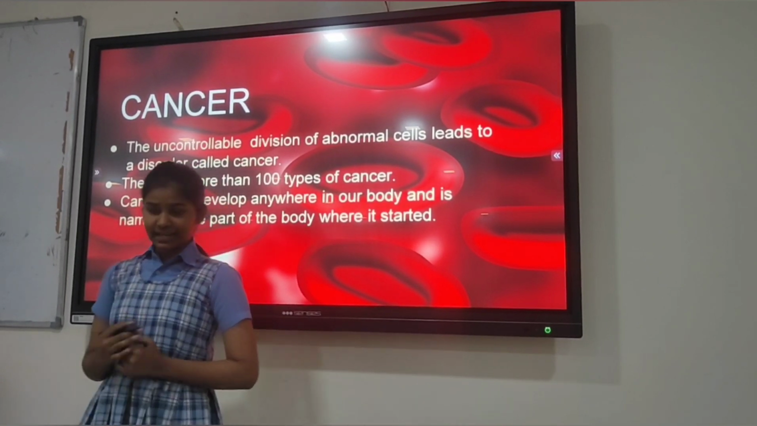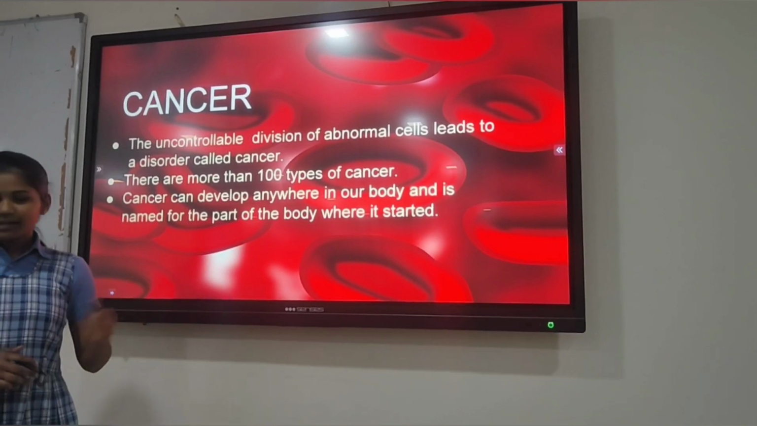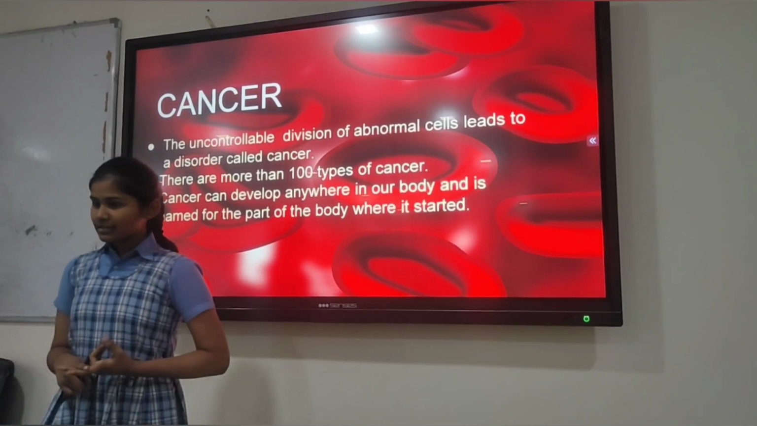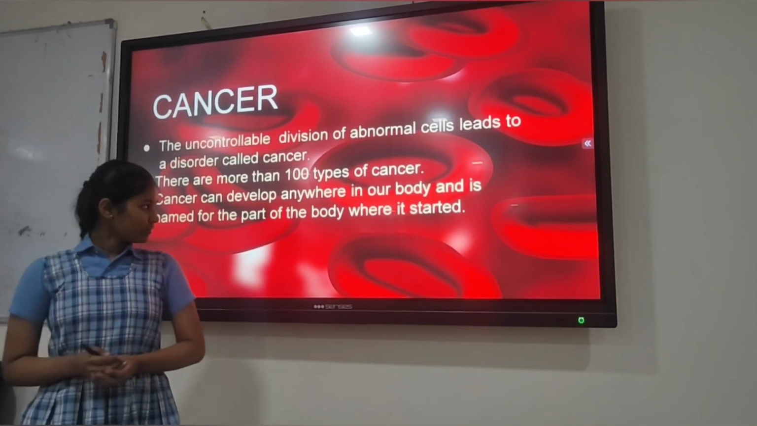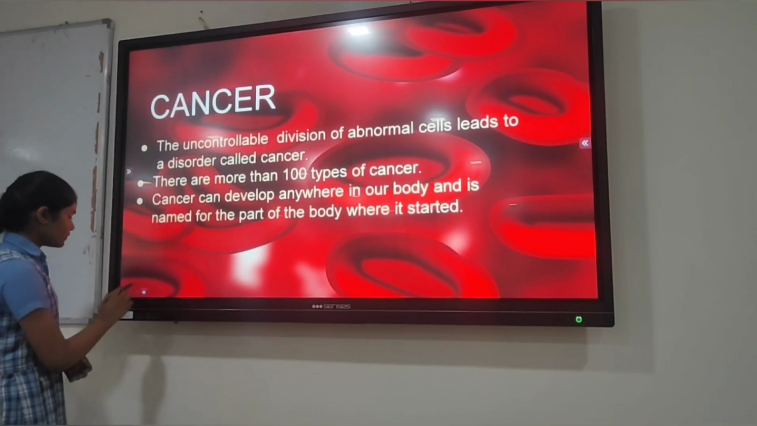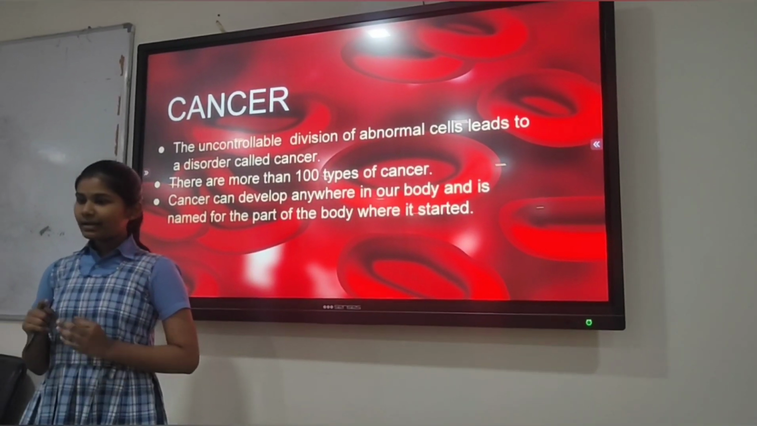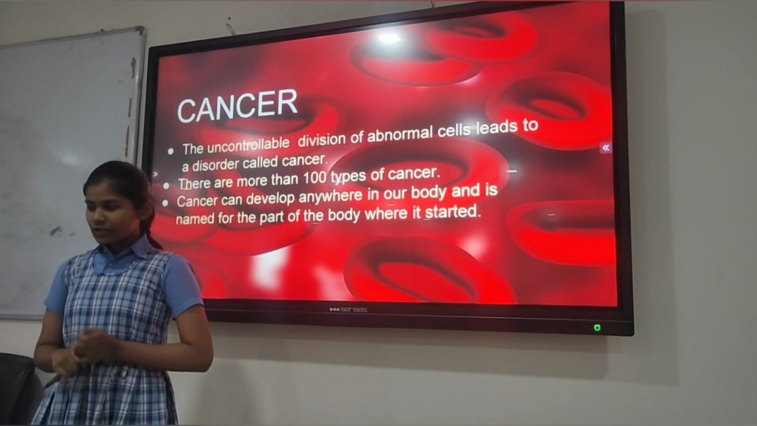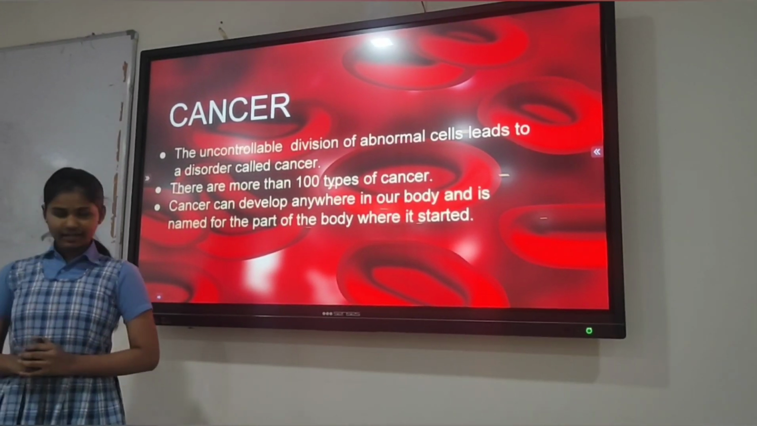So this can happen anywhere in our body. As you can read here, there are more than 100 types of cancers, including skin cancer, liver cancer, pancreatic cancer, blood cancer, and many more. Today we'll learn about 3 important ones from them, that is skin cancer, blood cancer, and brain cancer. Before starting with this, let us learn some interesting facts about cancer.